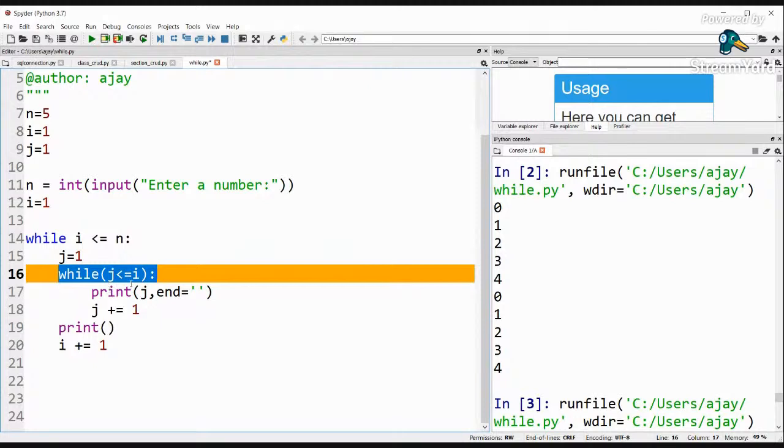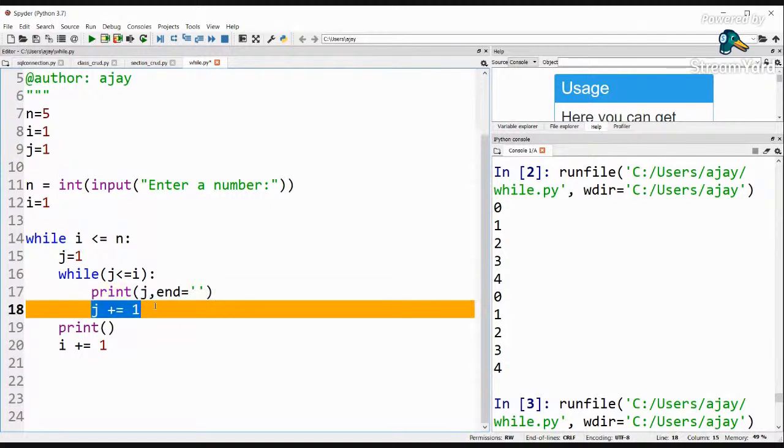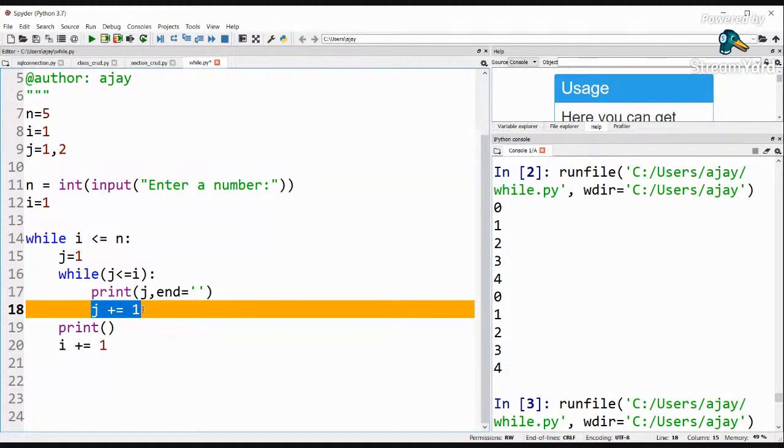So that condition is true out here, and so it is going to go inside and print the value of j. So what is the value of j? That is 1. So it is going to print 1, and it will be on the same line because of this end. Then again, I'm incrementing the value of j. So the value of j will become 2 by this particular statement.